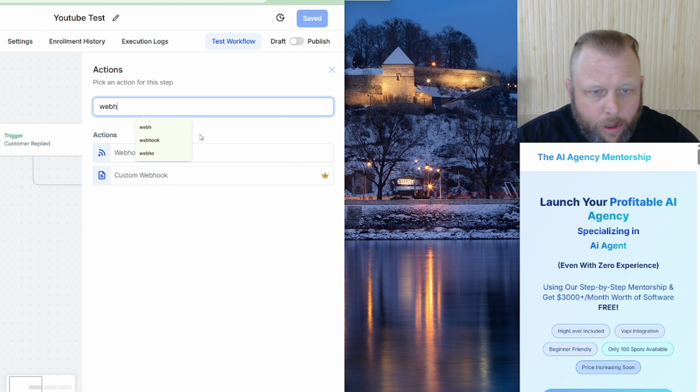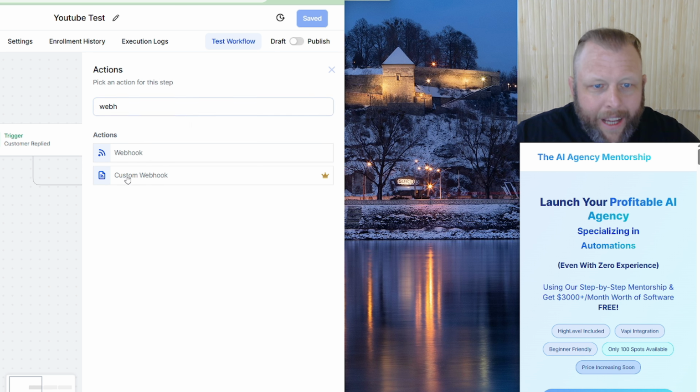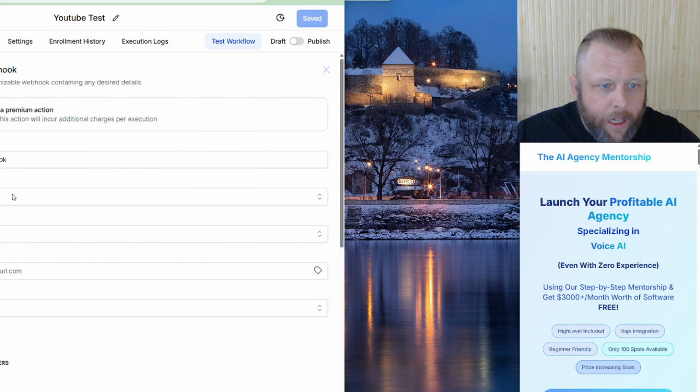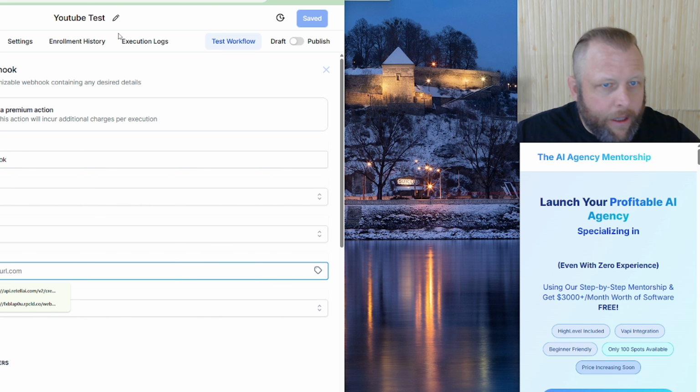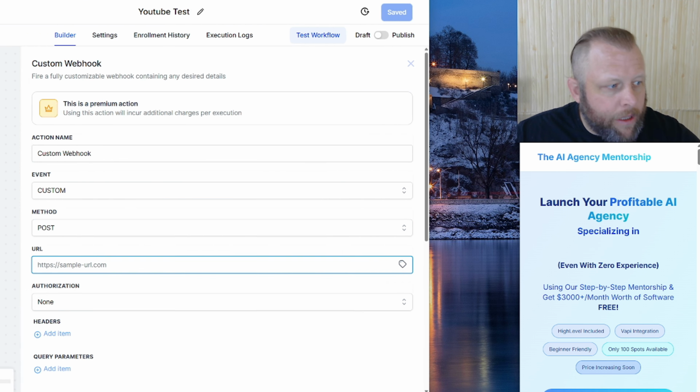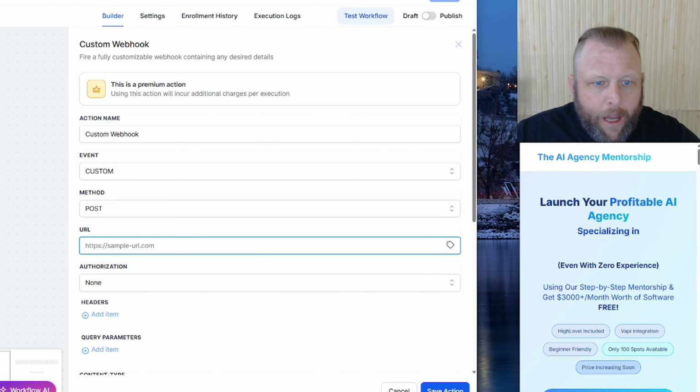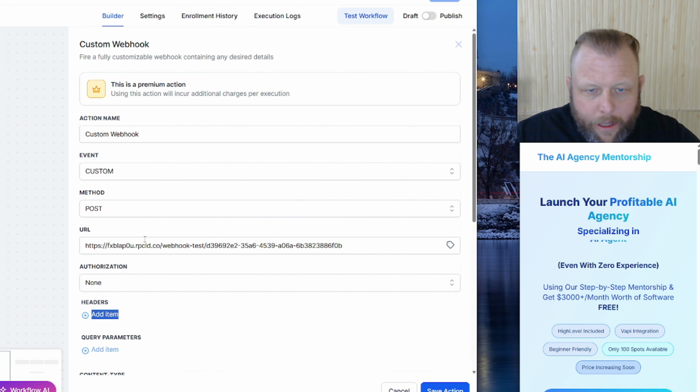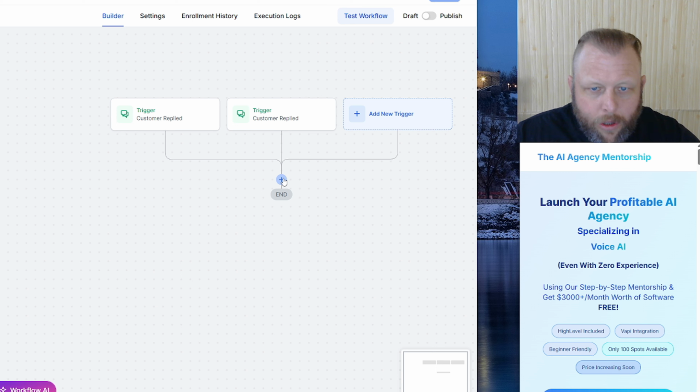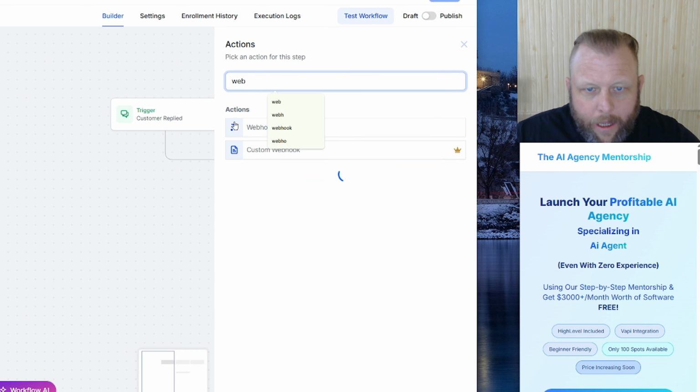So I'm going to go webhook and I'm adding custom webhook. It's going to be custom. It's going to be a post request. I'm going to add the post in here, and we don't have any authorization. Just double check, okay? So make sure when you add it and you say webhook, it's custom webhook and not the normal webhook.